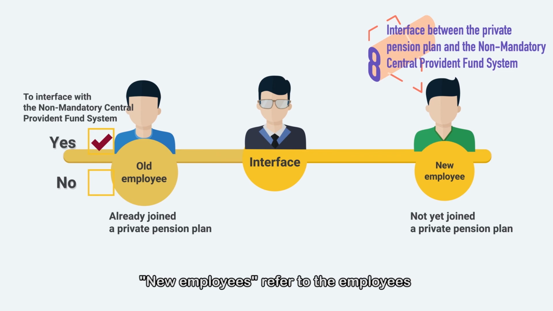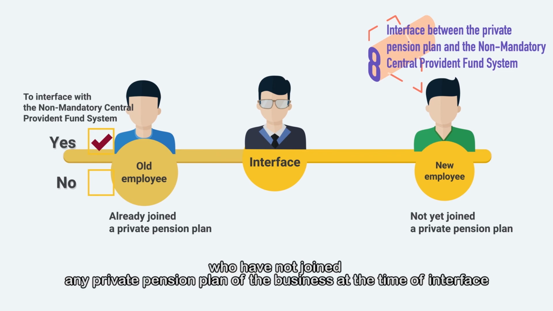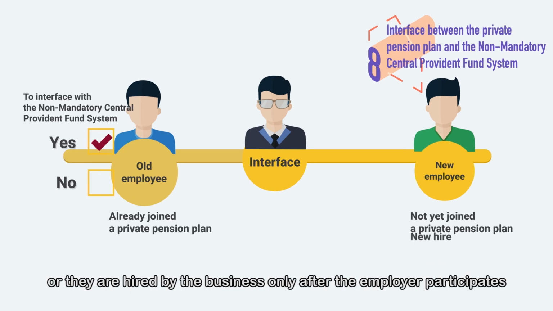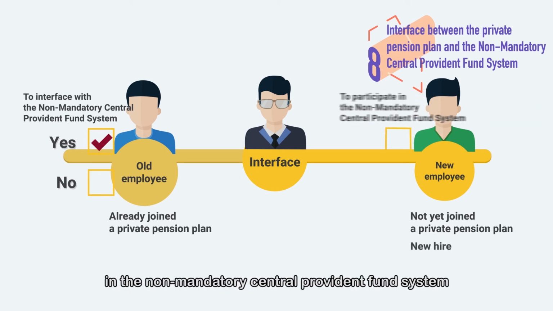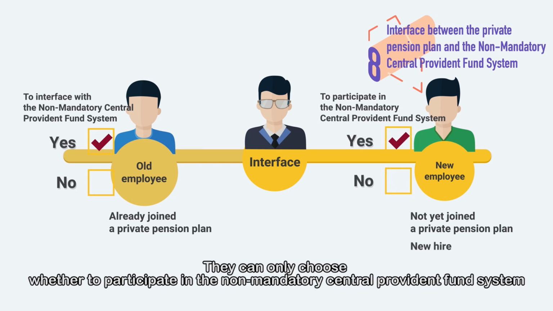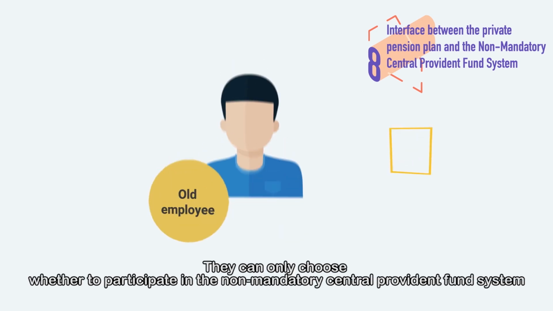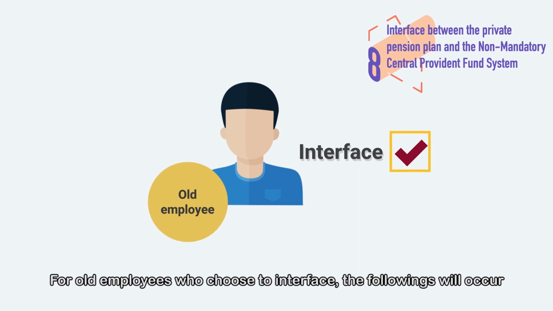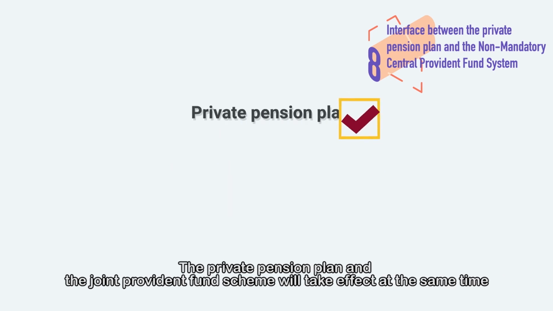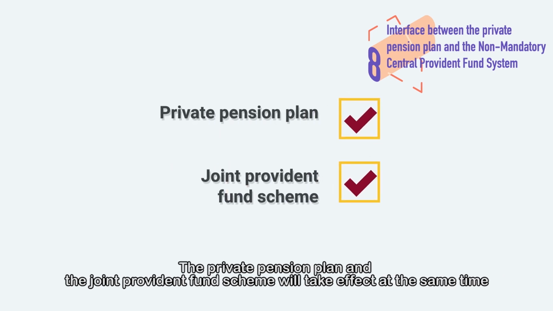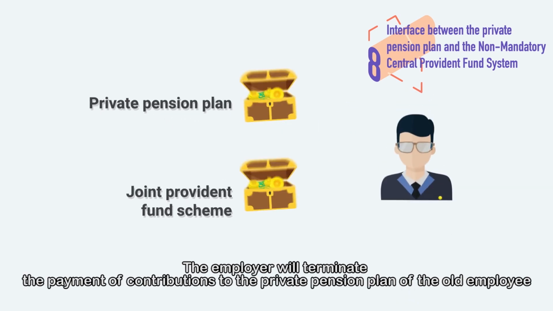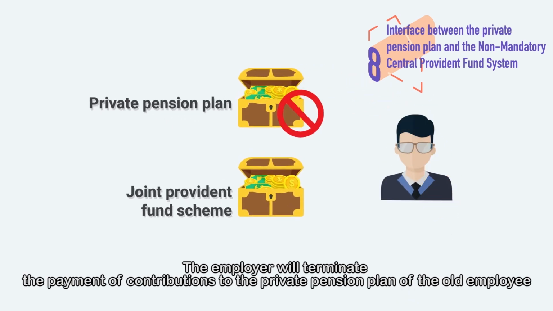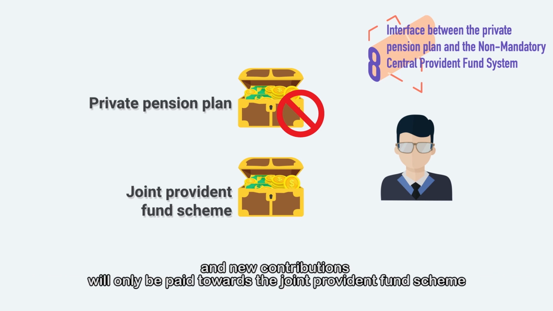New employees refer to the employees who have not joined any private pension plan of the business at the time of interface, or they are hired by the business only after the employer participates in the non-mandatory central provident fund system. They can only choose whether to participate in the non-mandatory central provident fund system. For old employees who choose to interface, the following will occur. The private pension plan and the joint provident fund scheme will take effect at the same time. The employer will terminate the payment of contributions to the private pension plan of the old employee, and new contributions will only be paid towards the joint provident fund scheme.